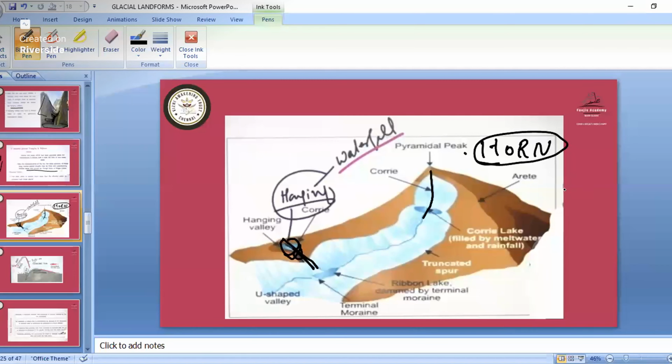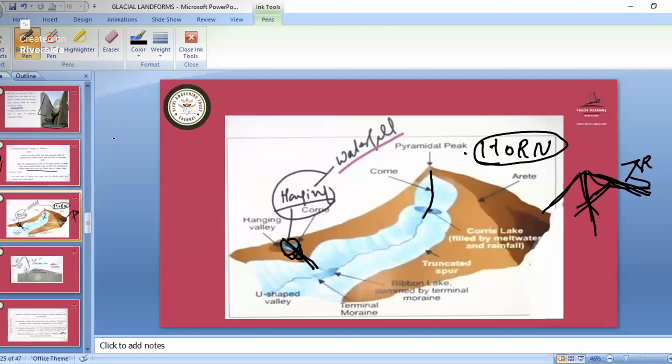Now, what is happening in the sideways? From here, suppose ice movement has taken place and this part has melted, and the eroded particles have gone down. So here there is a formation of an arete. This is the arete. Then we also have the cirque lake. Then moraine, which we will study in the next part.